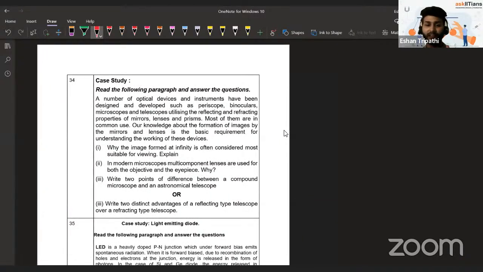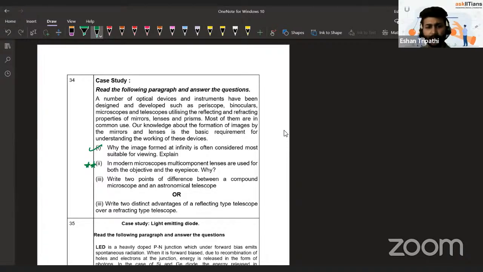And then finally, the case study type of questions. I told you there will be a number of parts in case study questions. See, 1, 2, 3, and between this and this option has been given in the third part also. This you can solve, conceptual question. This is a bit tricky.